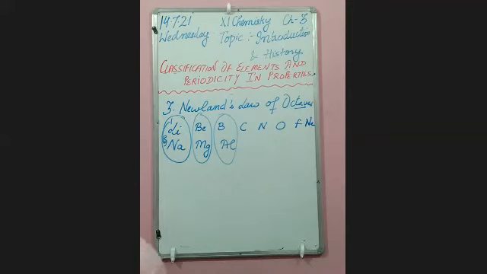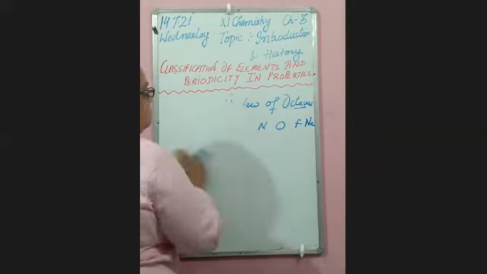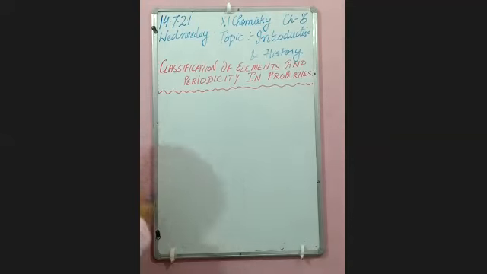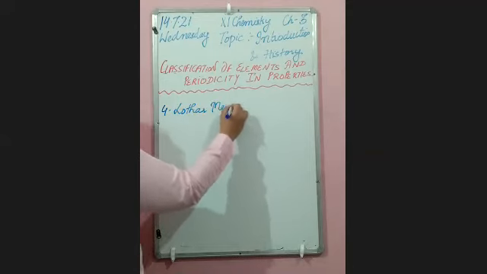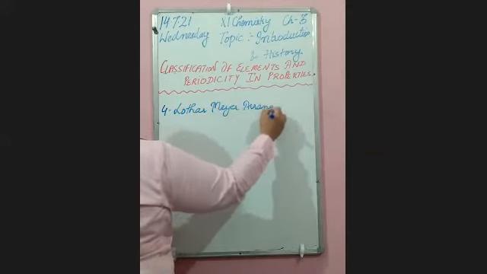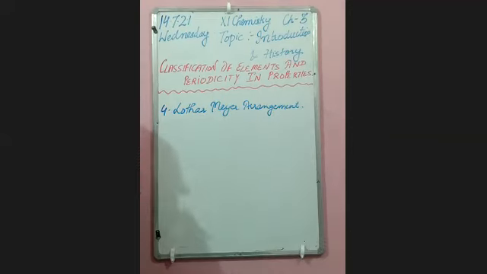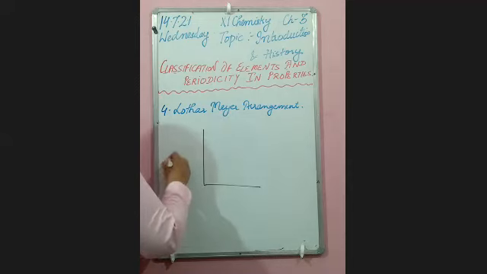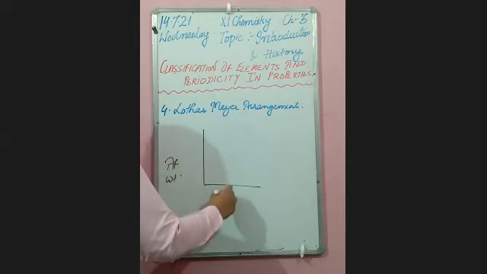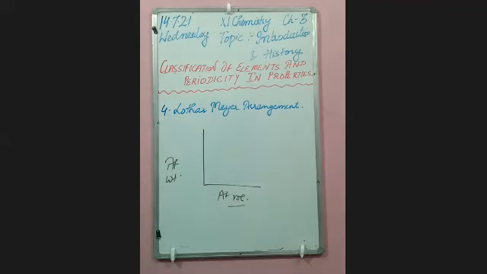Now, after that, Lothar Meyer's arrangement. He plotted a graph between atomic volume and atomic weight.